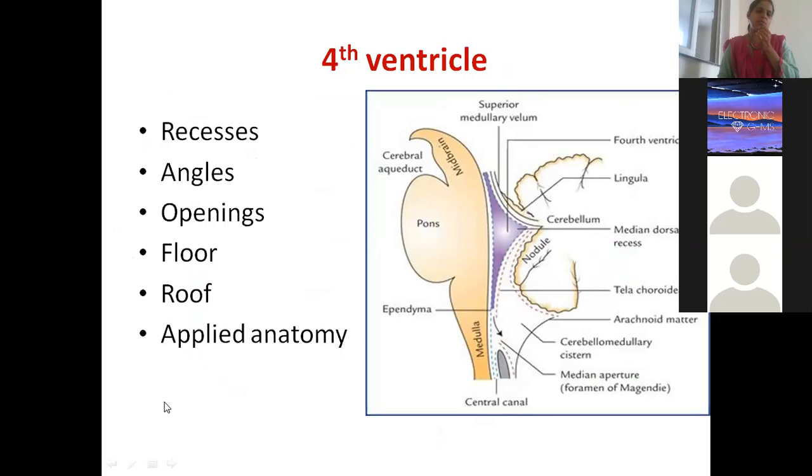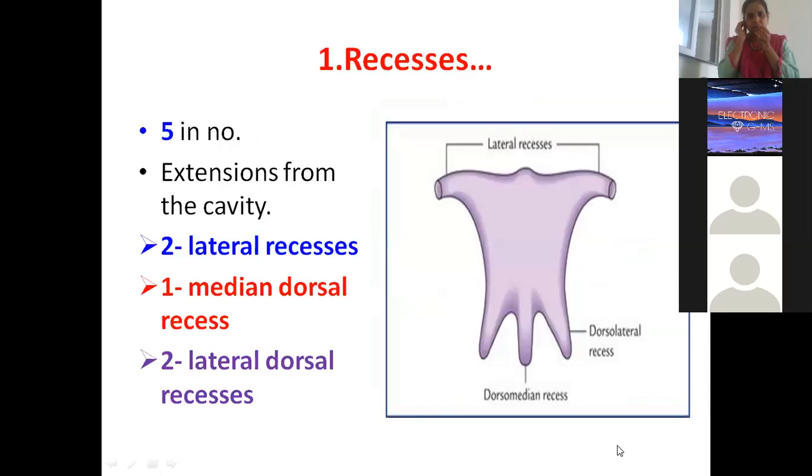Now under what headings do we need to learn this? We should know what the recesses are, what the angles and openings are, how the roof is formed, how the floor is formed, and what the applied anatomy is. Let's start with the recesses. As I told you when we did the ischiorectal fossa, recess means extension. You will also see this in the third ventricle. Wherever the space is extending, you use the word recess. In the fourth ventricle, how many recesses do we have? We have 5 recesses.